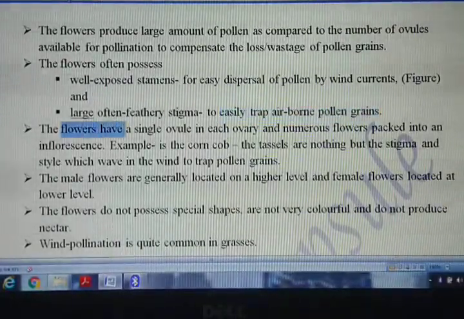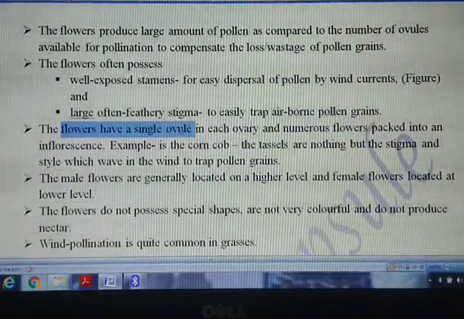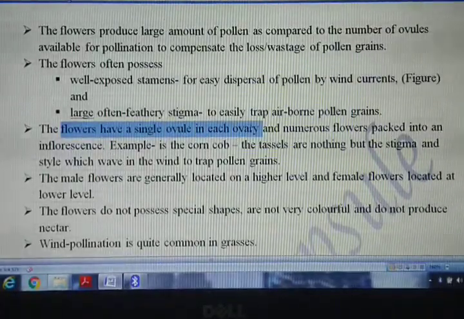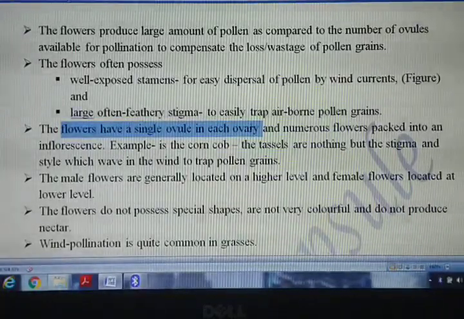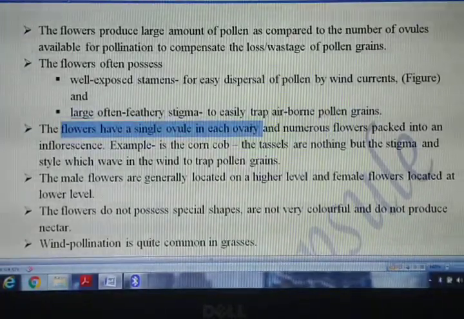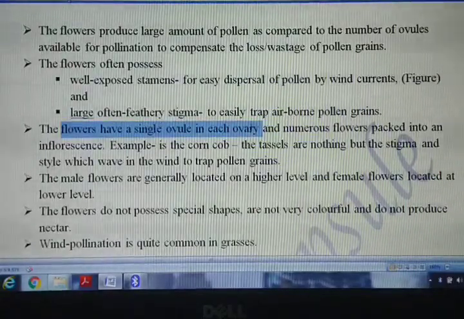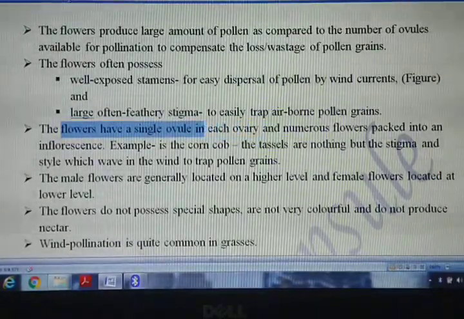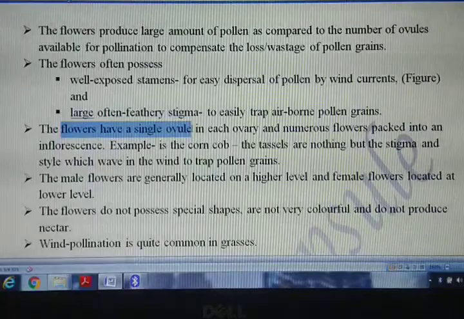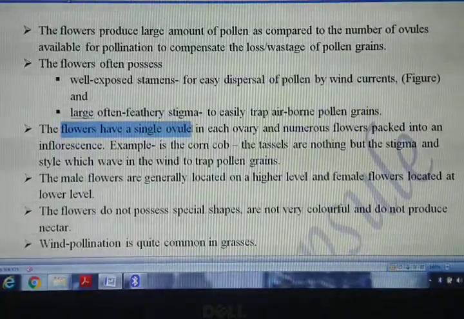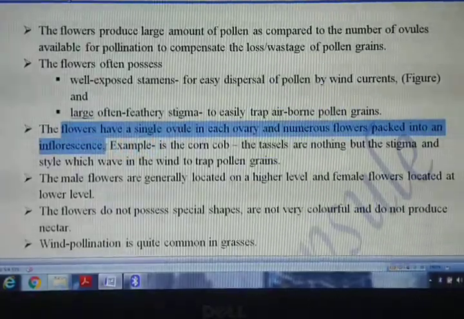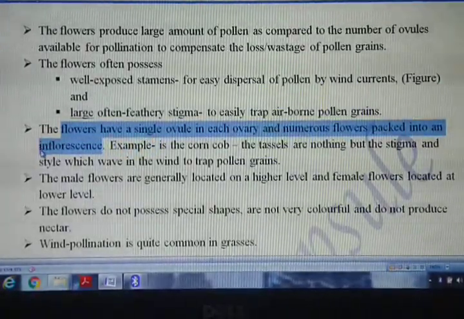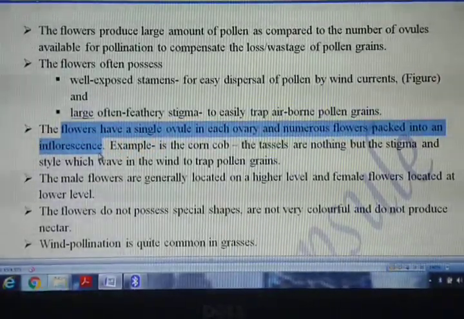The flowers over here have a single ovule in each ovary, and due to that numerous flowers are packed together in the same inflorescence. मतलब flowers का size छोटा है, एक ही ovule है यहाँ पर, and as a result it is possible to pack so many flowers in a group, and that group of flowers is called an inflorescence. You have studied that in class 11.